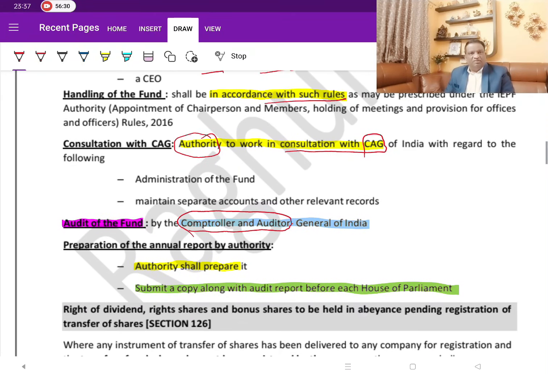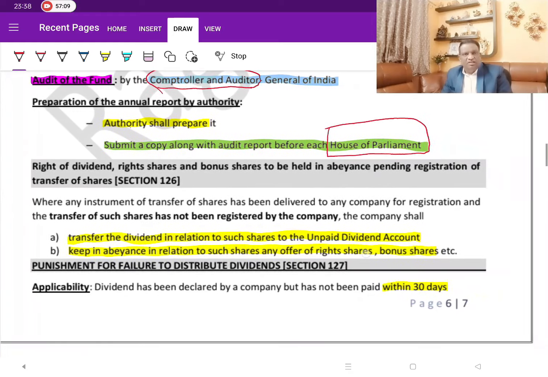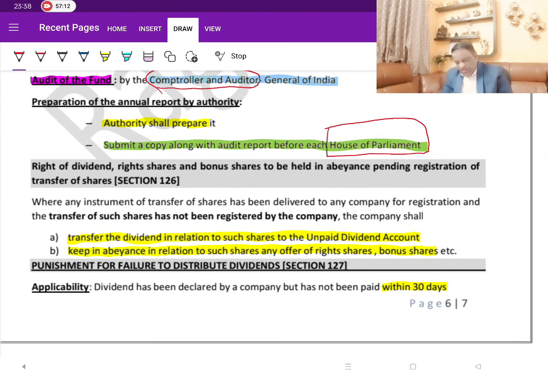Then once he is auditing, where his reports are presented, as usual, which you learn in other chapters, C&AG his report will be presented or placed before this House of Parliament or the State Legislative Assembly. So he will give it to the President or Governor, who shall cause it to be laid before Parliament or the Assembly. So C&AG is the one who does this audit. After that, he will give his report to the President, and the President will present it to this Parliament. So there is a flow, but that detail I don't want to confuse you further, which you learn in a separate chapter.